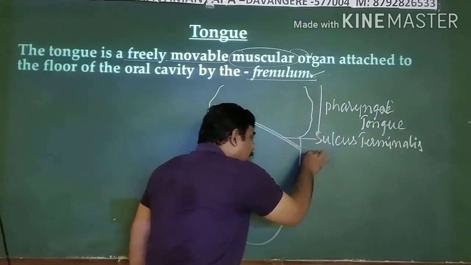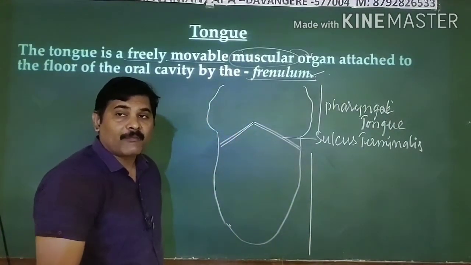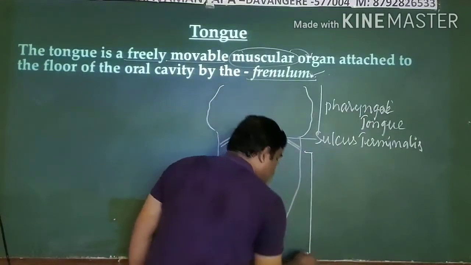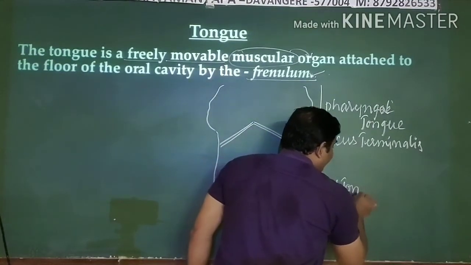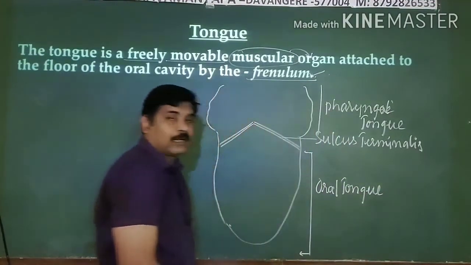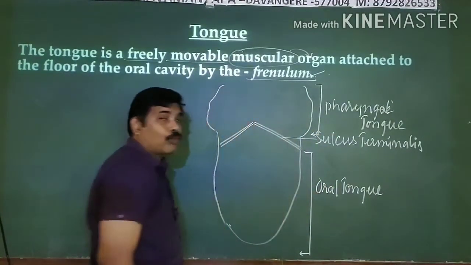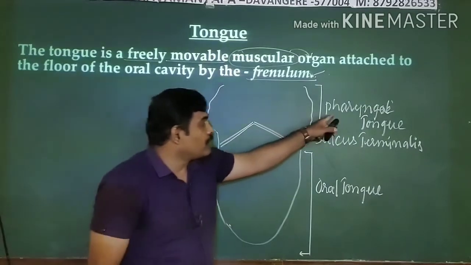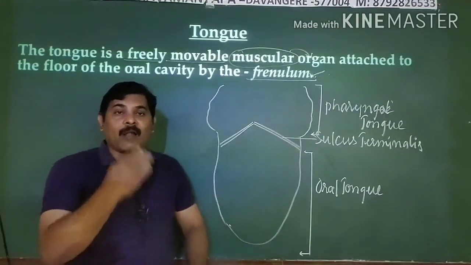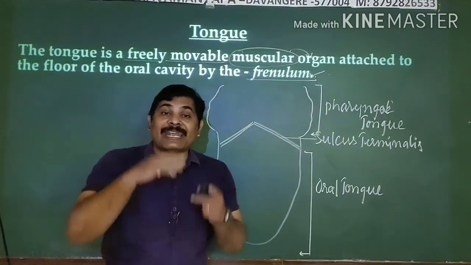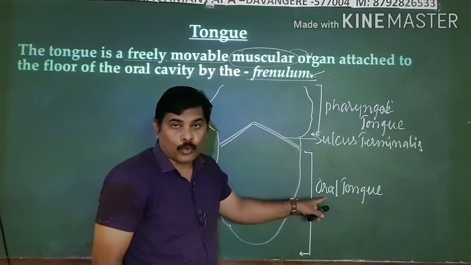Whereas the remaining part, the anterior portion of your tongue, is present in your oral cavity, and this portion is known as the oral tongue. Clear? And this posterior part of the tongue, since it is very close to your pharynx, we assign it the name pharyngeal tongue. Since the majority of the anterior part is present in your oral or buccal cavity, it is known as the oral tongue.